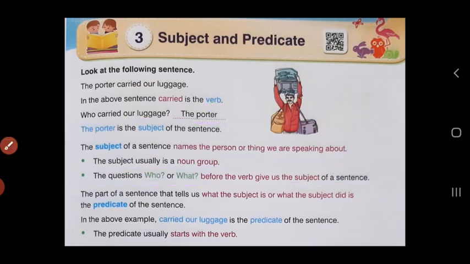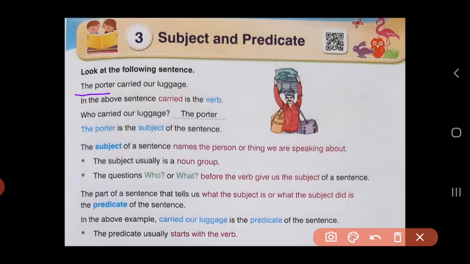So children, whenever you see a sentence, mostly in the starting part of the sentence, the person or the thing about whom the sentence is, is called the subject. In this sentence, the person we are talking about is the porter. So, porter becomes the subject.